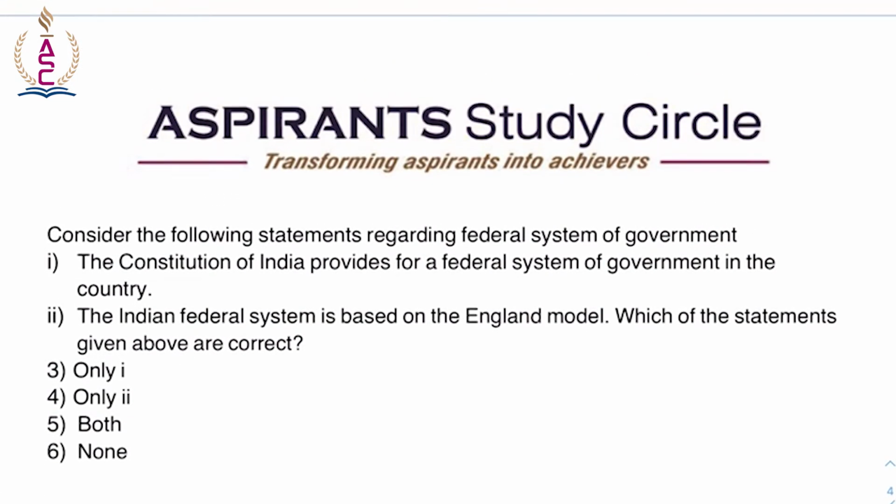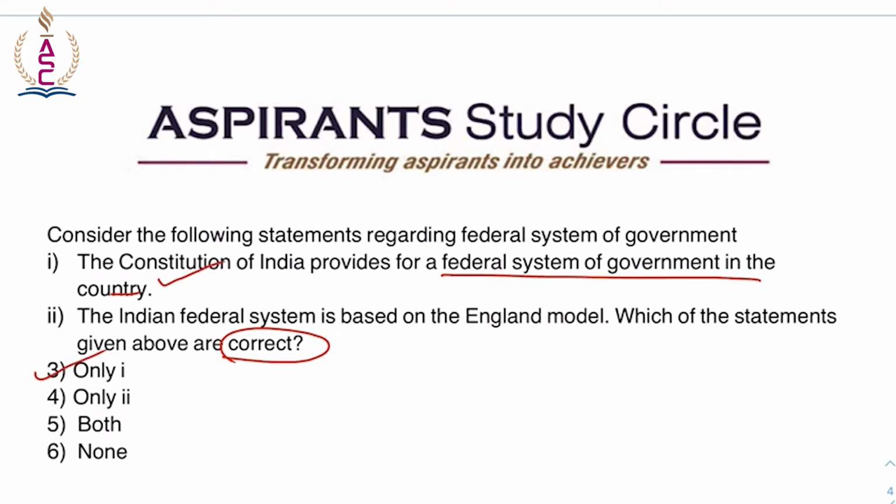Moving on to the next question. Consider the following statements regarding federal system of government. The Constitution of India provides for a federal system of government in the country. The Indian federal system is based on the England model. Which of the statements given are correct? So here, since they are asking correct, the Constitution of India provides for a federal system of government in the country. Yes, this is absolutely correct. So only 1 is correct.